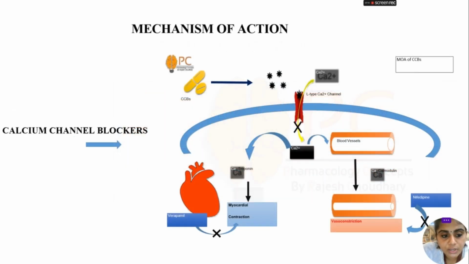And next is the mechanism of action of calcium channel blockers. We have many channels in the cardiac cells, and one of them is the L-type calcium channel. This calcium channel is activated by depolarization and acts as a gate. If this L-type calcium channel is open, then calcium ions will enter, and we know that calcium causes constriction of blood vessels. So this calcium ion will constrict the blood vessels.